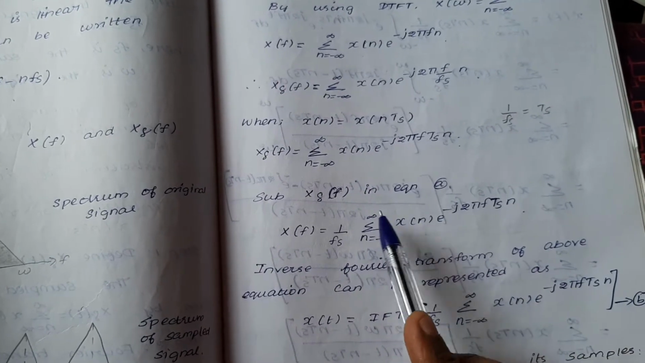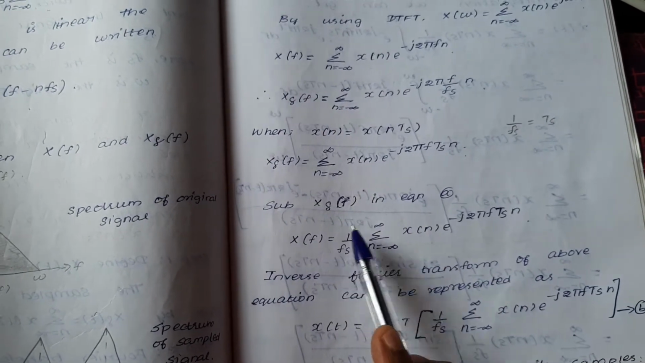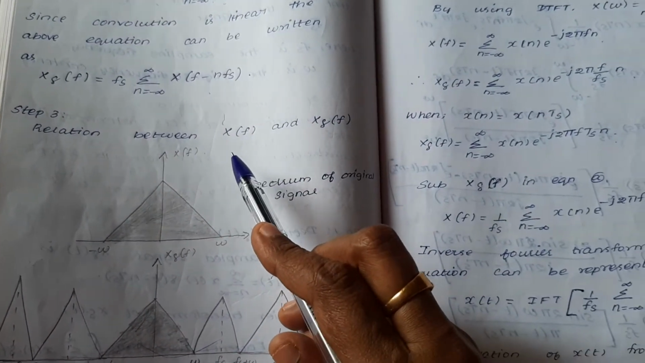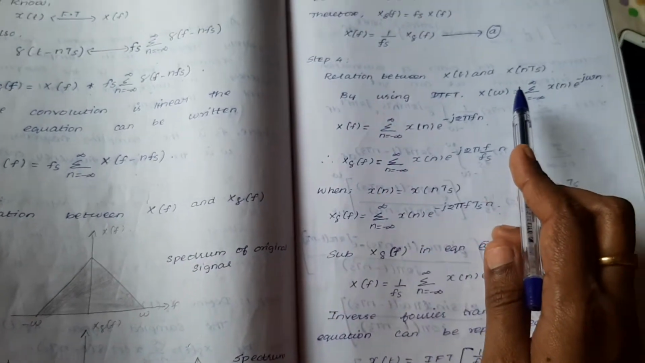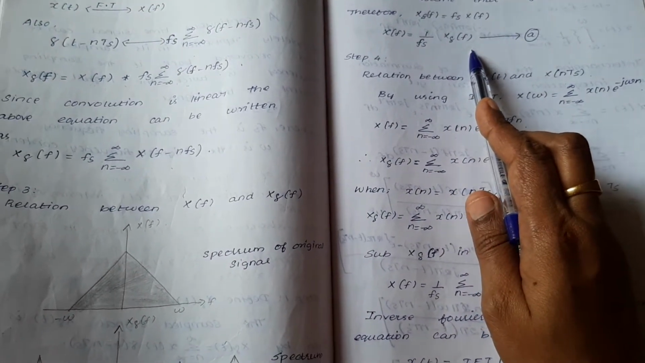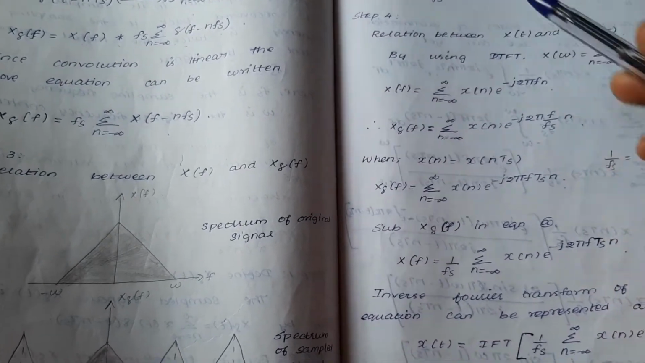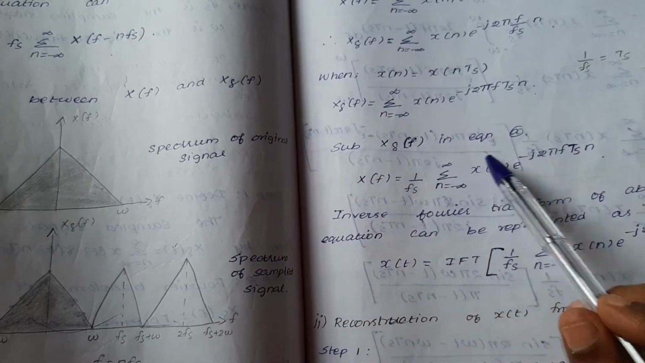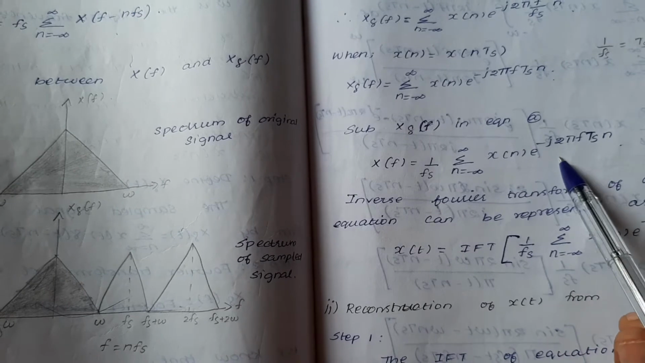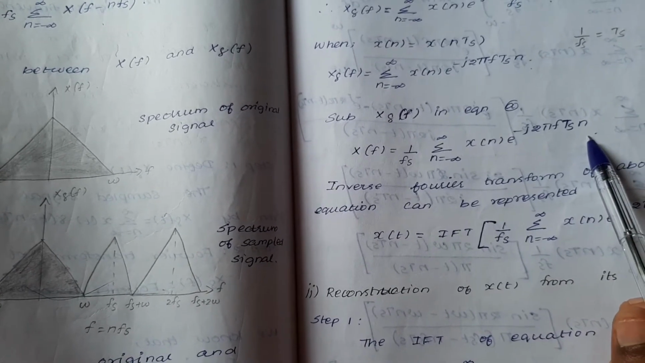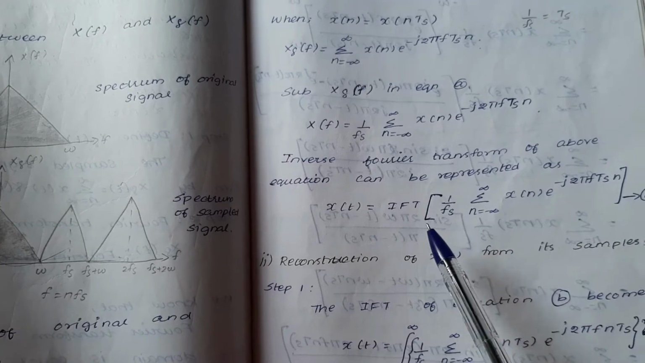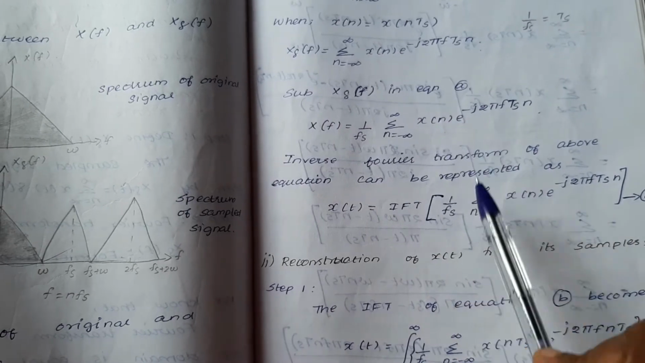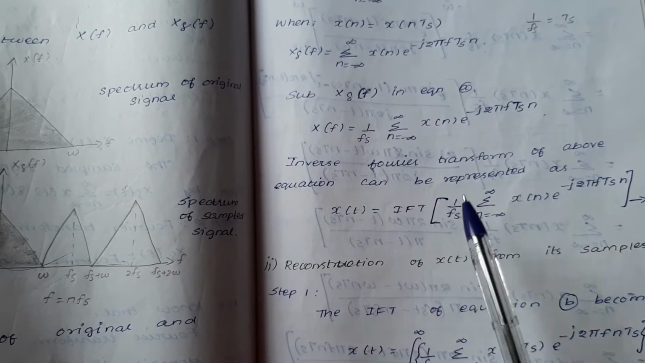Okay, so here is the value of X delta(f). Substitute this X delta(f) value in equation A. What is our equation A? X(f) is equal to 1 by Fs into, substituting this X delta value here, you get X delta(f) is summation n equal to minus infinity to infinity x(n) e power minus j 2 pi f Ts n. Can you understand? If you take the inverse Fourier transform, it becomes 1 by Fs. You are taking the inverse Fourier transform of this equation. So it is the next step.